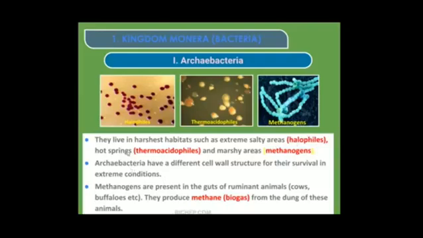Then hot springs. As I told, hot spring means garam पाण्याचे झरे. In the hot springs, so they are called as thermoacidophiles. Thermo means heat. So that is where they are living, hot springs. And one more, that is methanogens, where they are living in marshy areas. Marshy areas means it is neither the soil, it is neither the water. Marshy areas, दलदल आपण जे म्हणतो, that is called as methanogens.